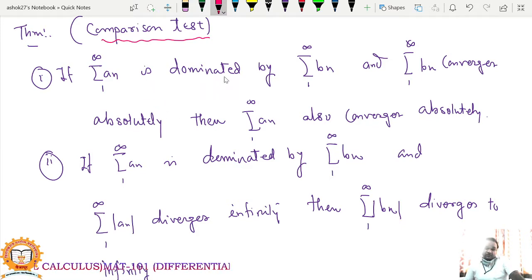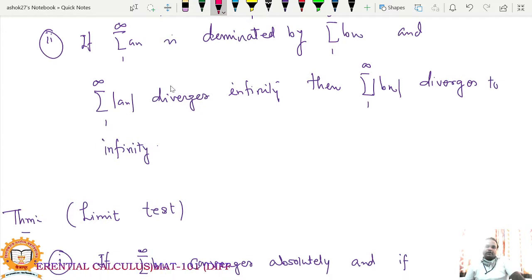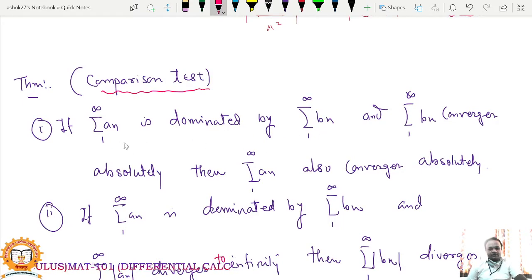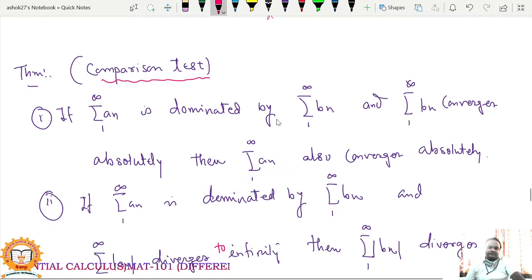If summation an is dominated by summation bn, and if summation bn converges absolutely, then summation an also converges absolutely. If summation an is dominated by summation bn and summation mod an diverges to infinity, then summation mod bn also diverges to infinity. So this is the comparison test, meaning you are comparing two series. If the bigger series converges, then the smaller series also converges. If the smaller series diverges, then the bigger series also diverges.